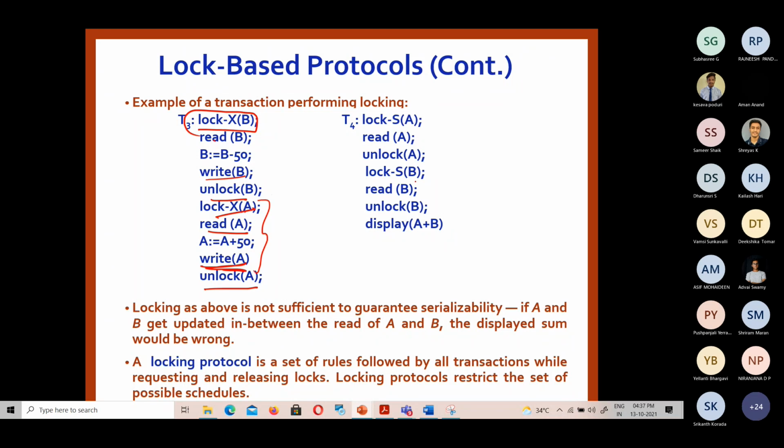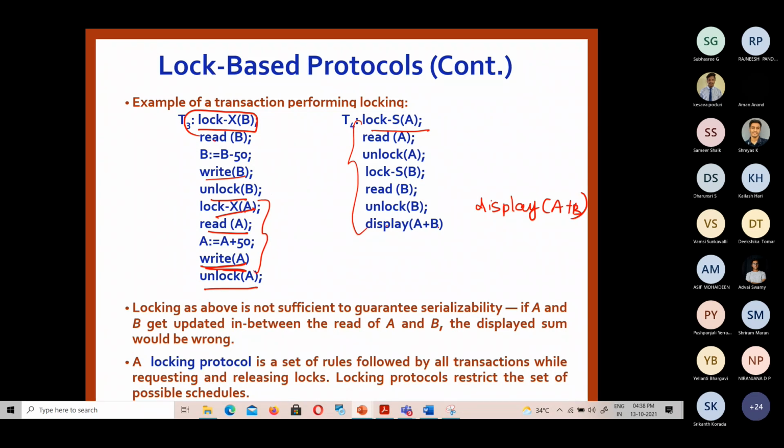Similarly, there is another transaction in which we obtain only a shared mode lock because there is no write operation. This transaction only displays the values of A and B, and displays the value of A plus B. So there is only a shared mode lock on the data item. This is an example of how the lock-based protocol works.